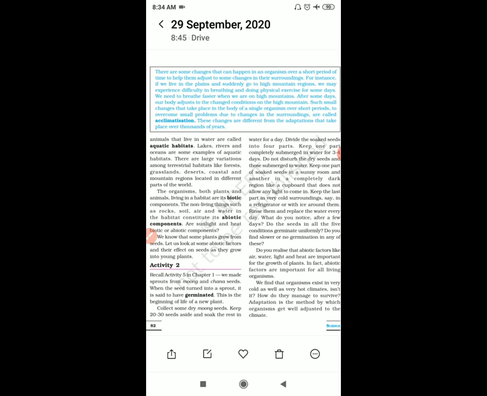Okay? In chapter 1, we have studied how to make a sprouted mung. Do you remember that? What was the procedure? Soak the mung overnight and then you have to tie it in a thin piece of cloth, and within 5 to 6 hours your sprouted mungs will be ready, right? Only this was the procedure. So when there is a sprout, it is said that the seed has germinated, right? This is the journey of a new plant.